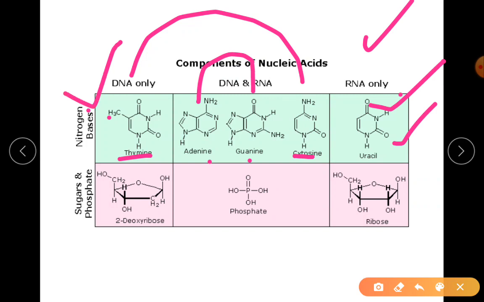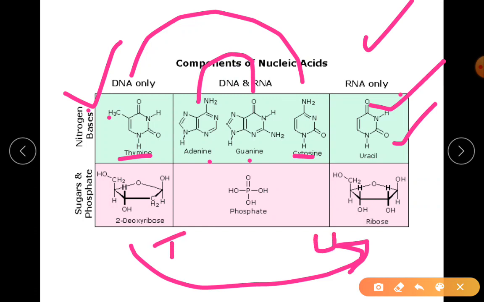When there is conversion of DNA to RNA, in your genetic expression, there is a conversion step. What is genetic expression? I'll explain in a while. During that expression, thymine gets replaced by uracil.